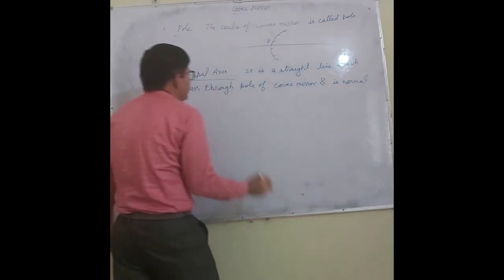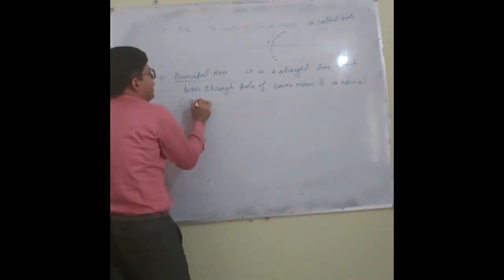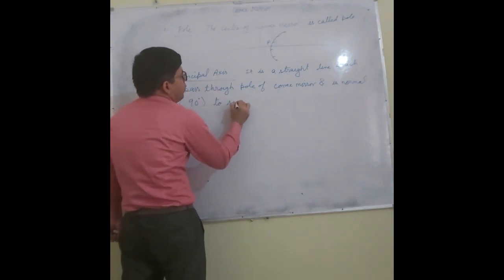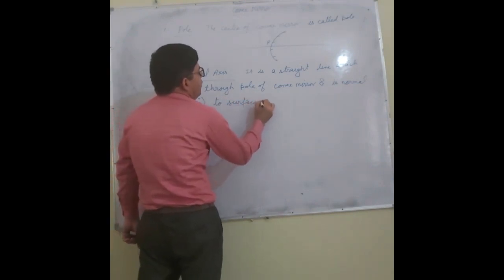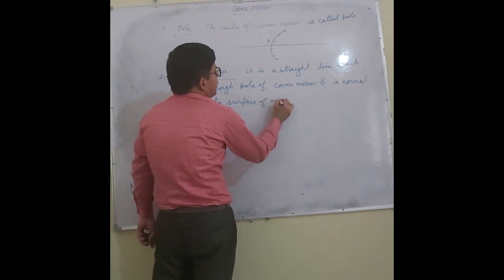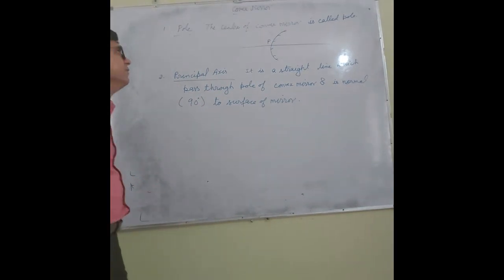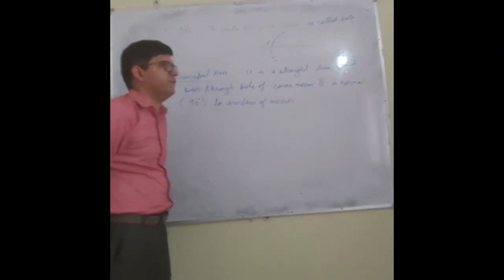What is the meaning of the term normal? It means 90 degrees. This line is the principal axis.